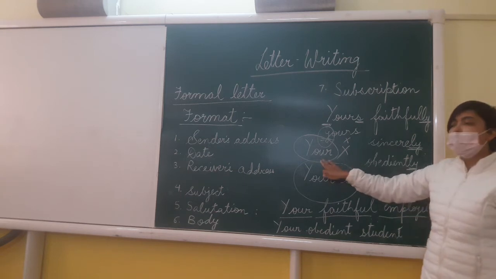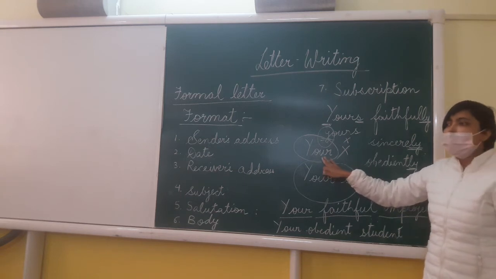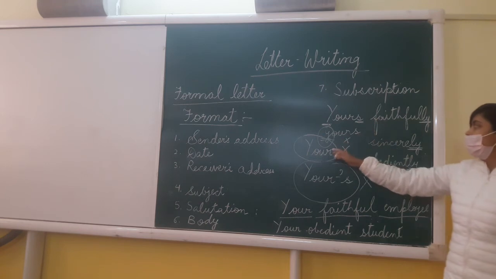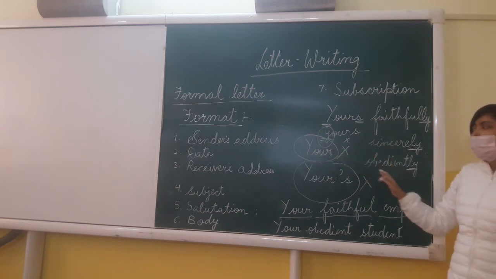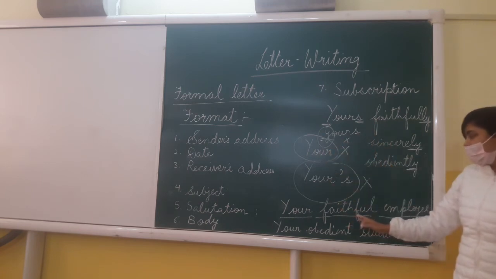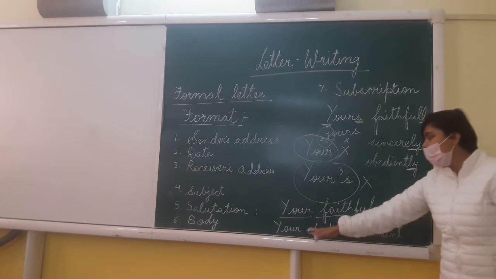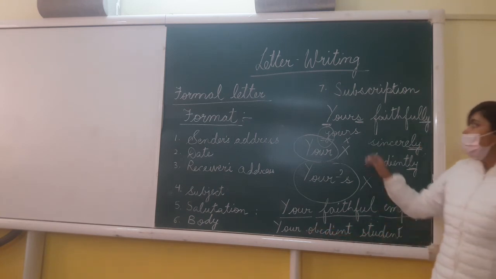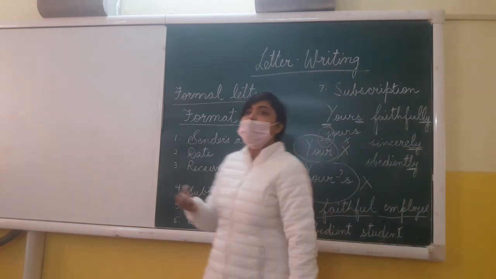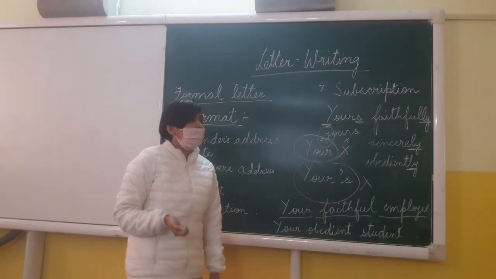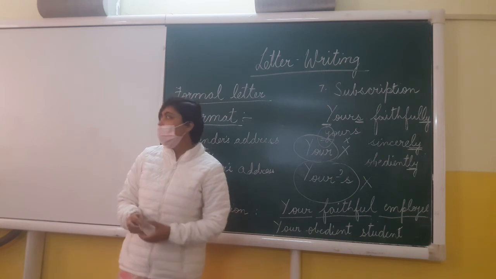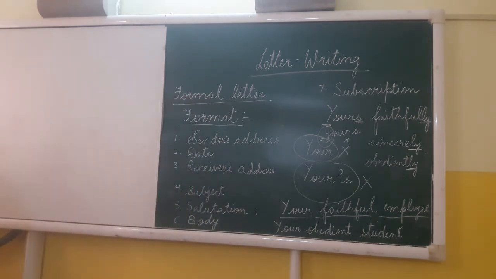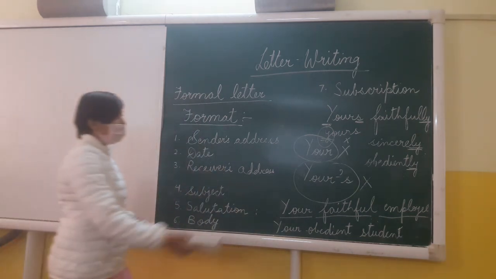If we are writing the word your, then we cannot write your faithfully, your sincerely, your obediently. Then we have to write your faithful employee, your obedient student. Understood? So that is when and how we have to use the subscription. Fine. After this, the next part, that is point number 8.